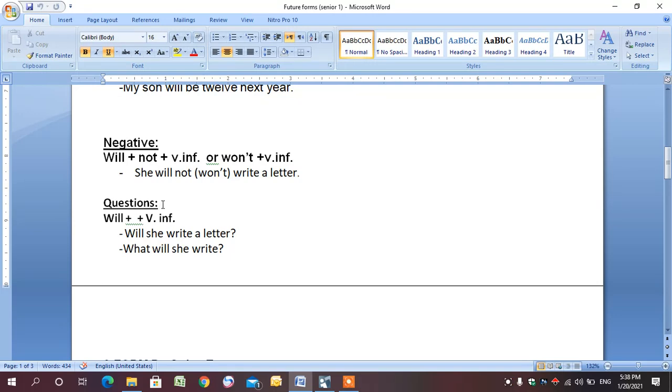To form questions, we put will plus verb in the infinitive. So we use will as a helping verb. So for yes/no question, will she write a letter? Yes, she will, or no, she won't. For WH questions, what will she write?